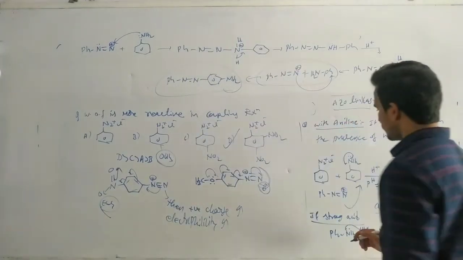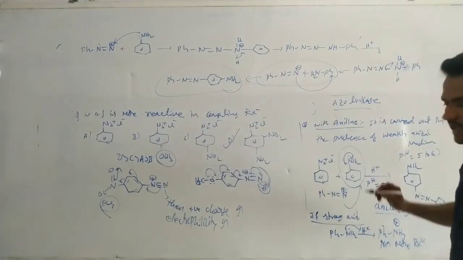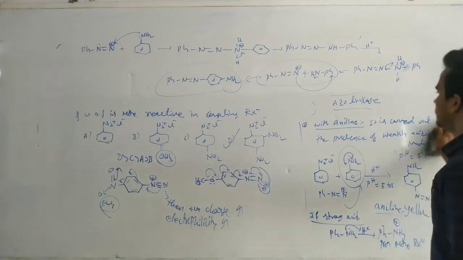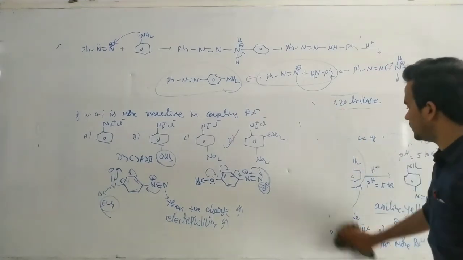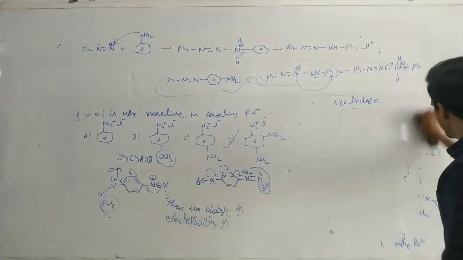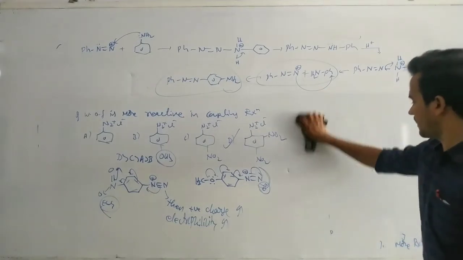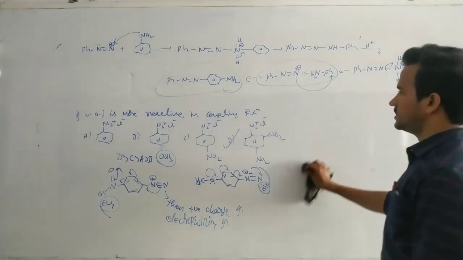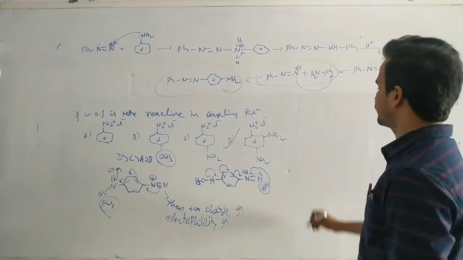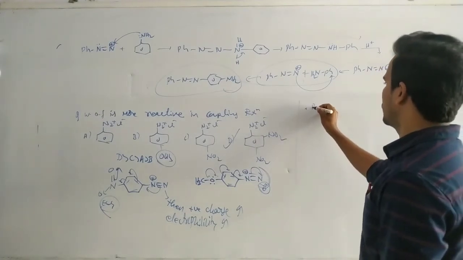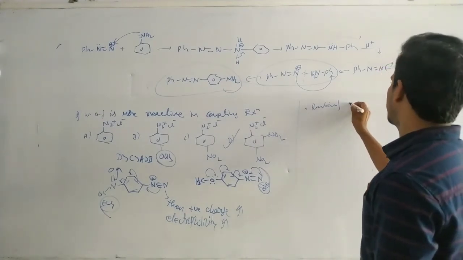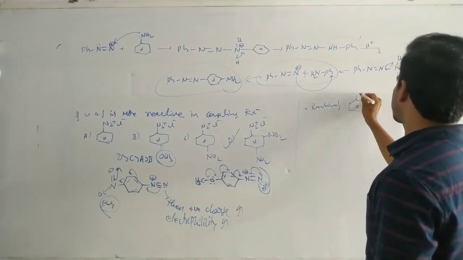Or suppose alkoxyl substitution takes place on the aniline and phenol. Now, which of the following is more reactive? Okay, let us see this one. Reactivity in coupling reaction.